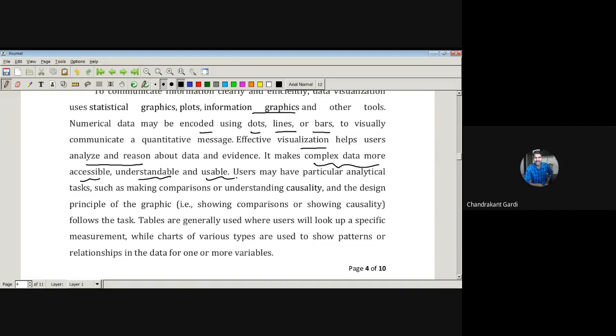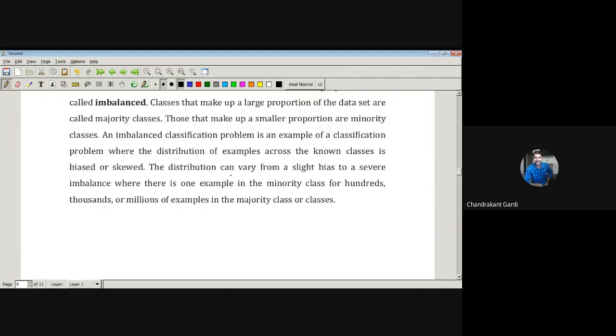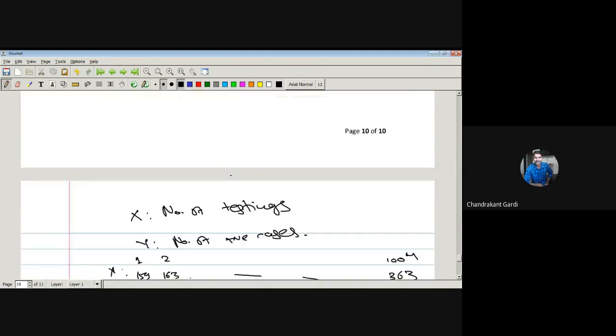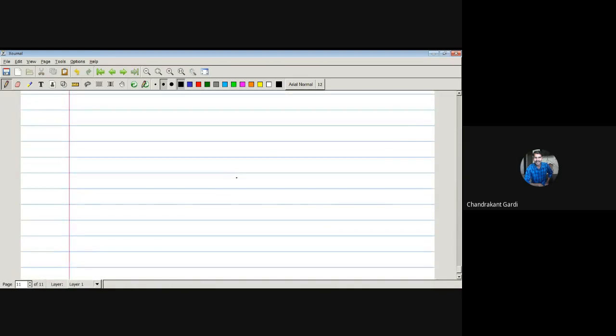Users may have particular analytical tasks such as making comparisons or understanding causality. Now suppose COVID data is there and we want data regarding a particular city, Pune, with the number of deaths or number of positive patients, and those graphs are plotted like this.